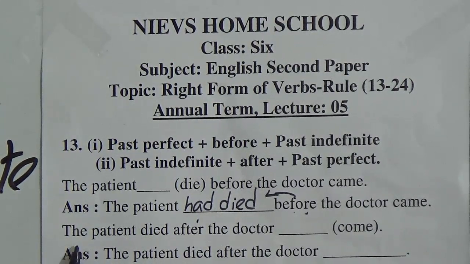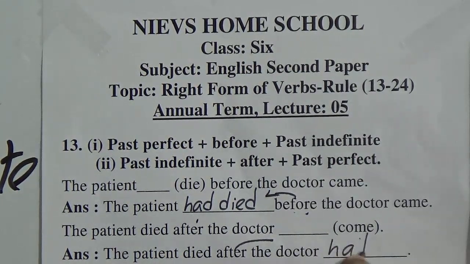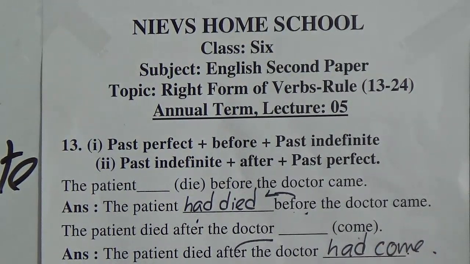Next sentence, the patient died after the doctor came. So after, this is after. So after we will make past perfect tense. So first had will come, and come, came, come, past participle of the verb. Okay, I repeat, before, the preposition before has been used or is functioning as a conjunction in this sentence, before and after. So before we will write past perfect tense, and after we will write past perfect tense. Enough. Next rule,